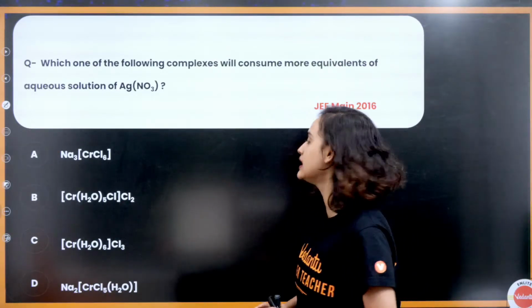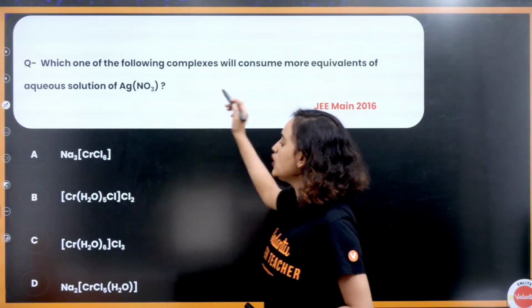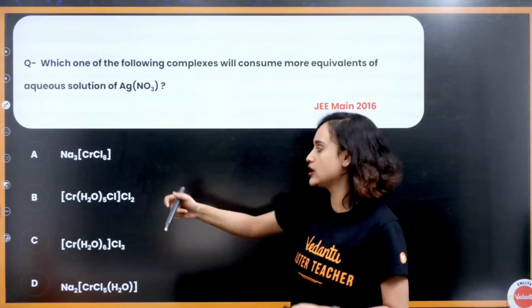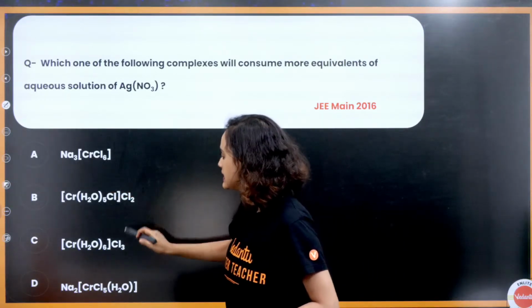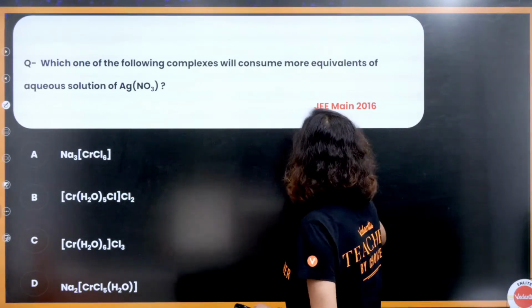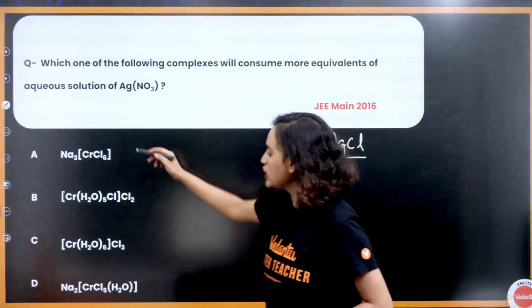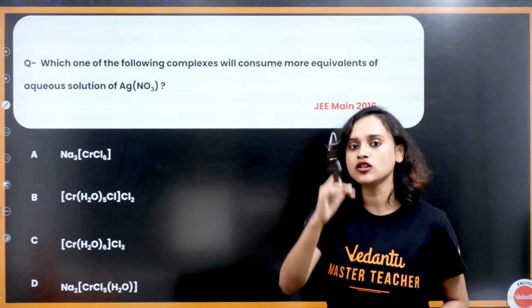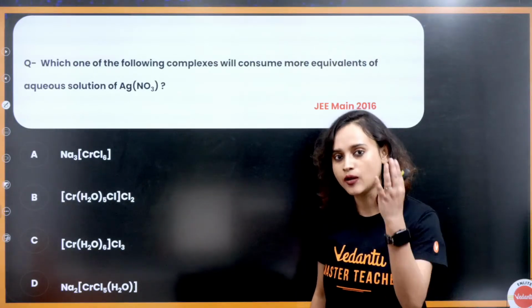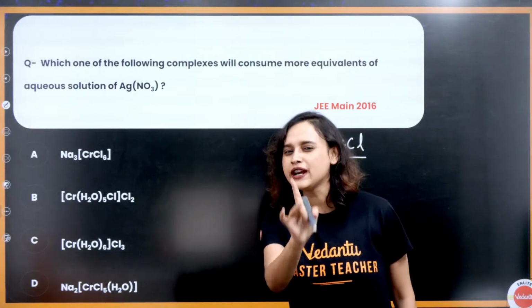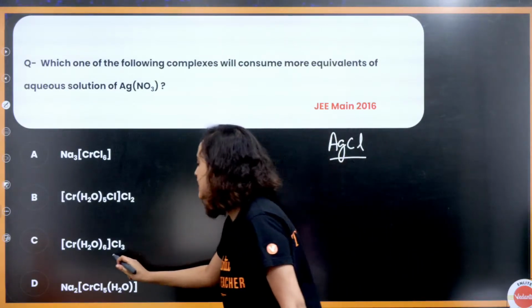That means AgNO3 will be able to react with something and maybe form a compound. So let's see. If it is Cl, Cl is everywhere, that means it is supposed to form AgCl. Now in which one of these will the most amount of AgCl be formed? Even without removing your pen from the question paper, you can answer this. The answer is option C.